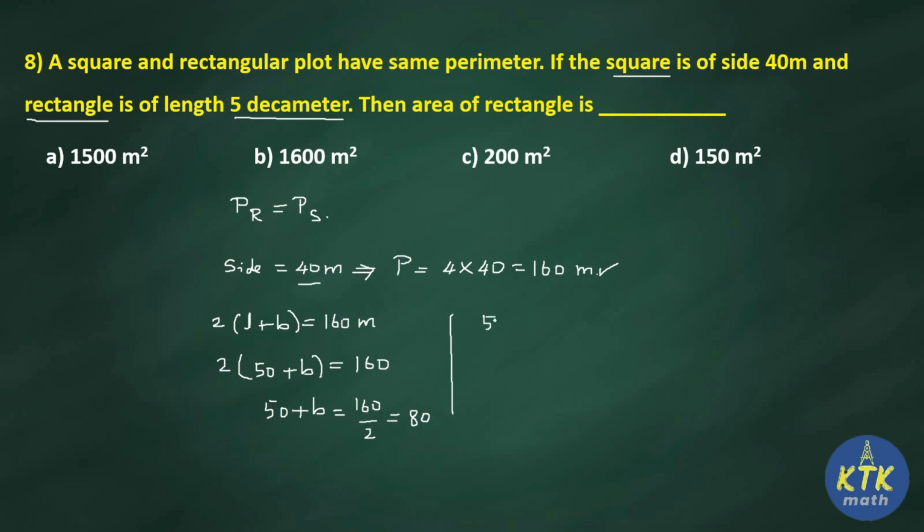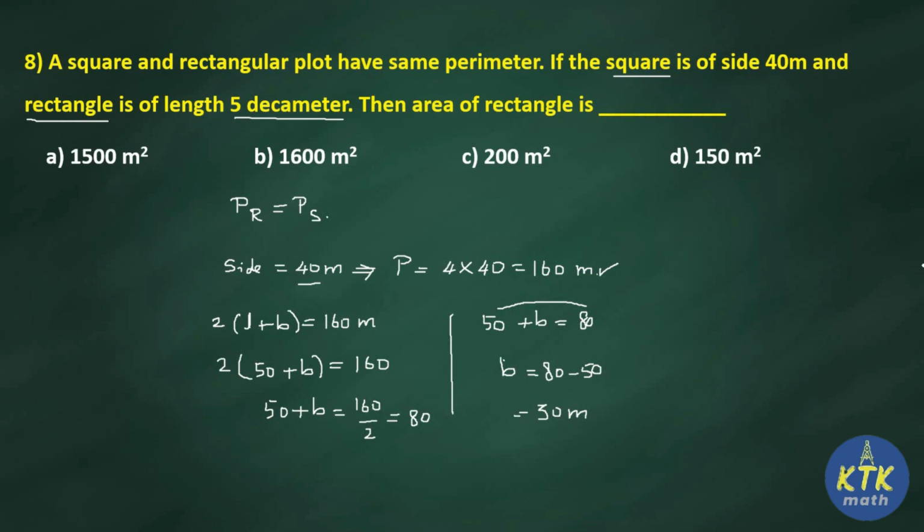So from this find B now. Move this 50 to right side, it will become minus 50. So 80 minus 50 is what? 80 minus 50 is 30 meter. Now we got both length as well as breadth.